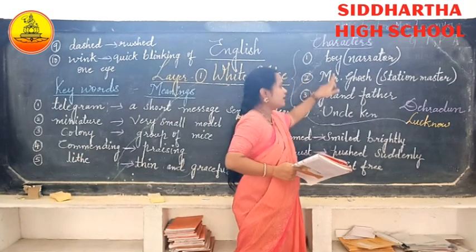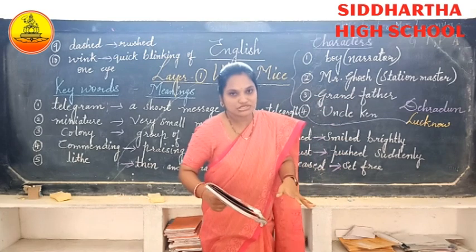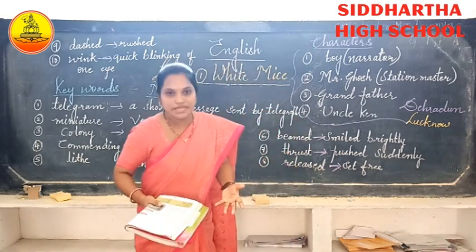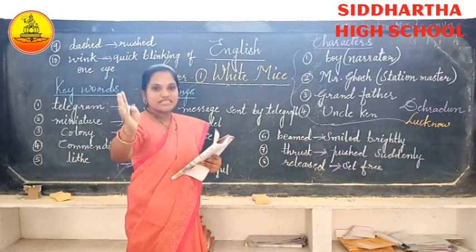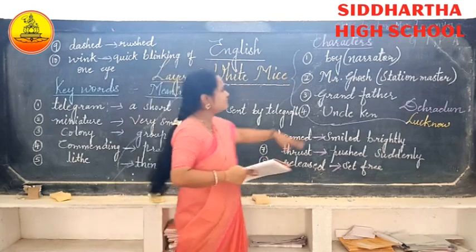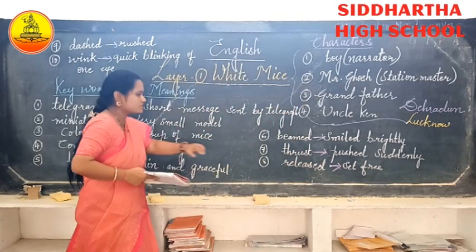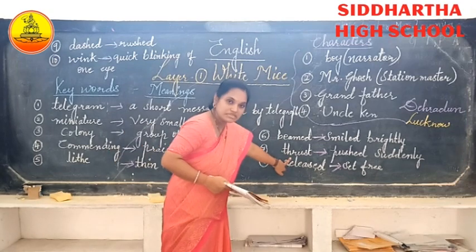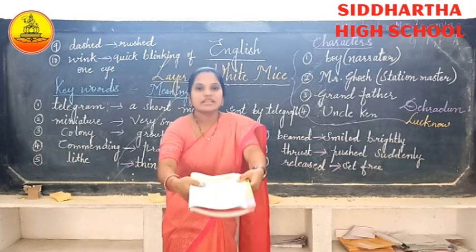The boy and the grandfather. So Mr. Ghosh came to the railway station to give them a send-off. So when the train started moving, suddenly Mr. Ghosh thrust a wooden box. Thrust, meaning pushed suddenly. That is, given like this.